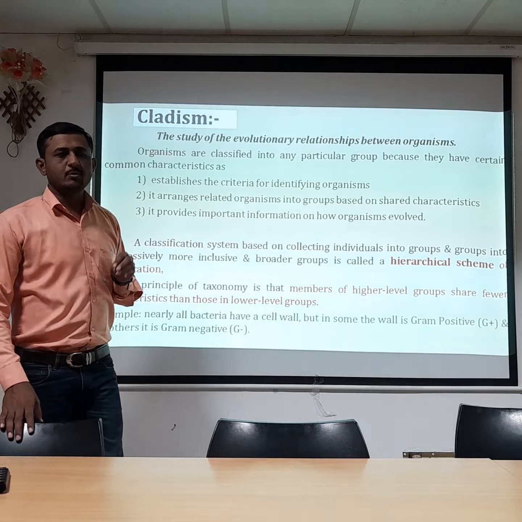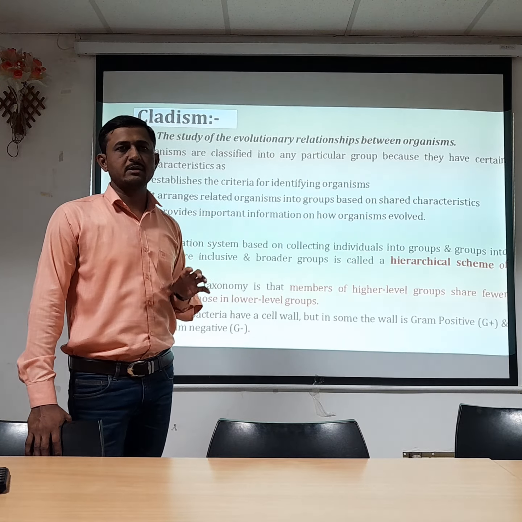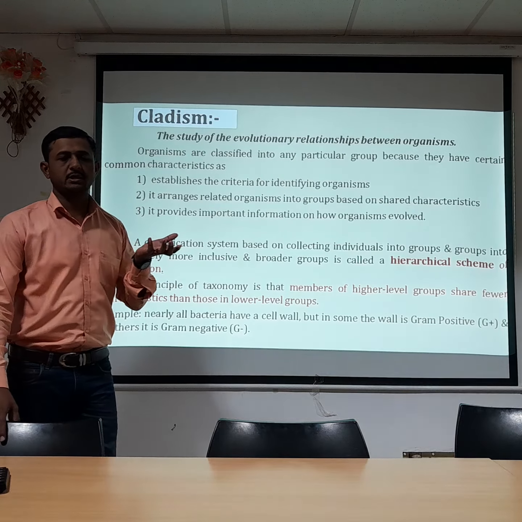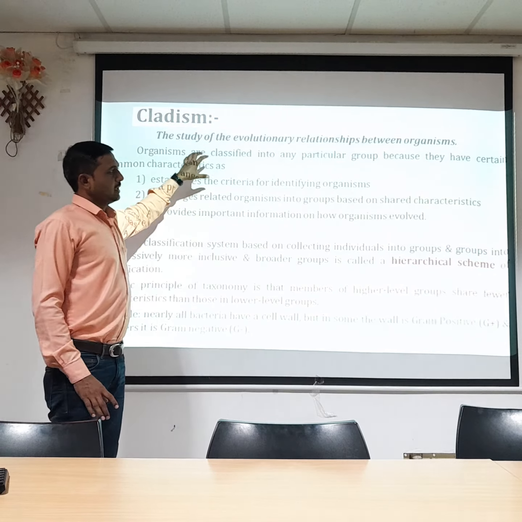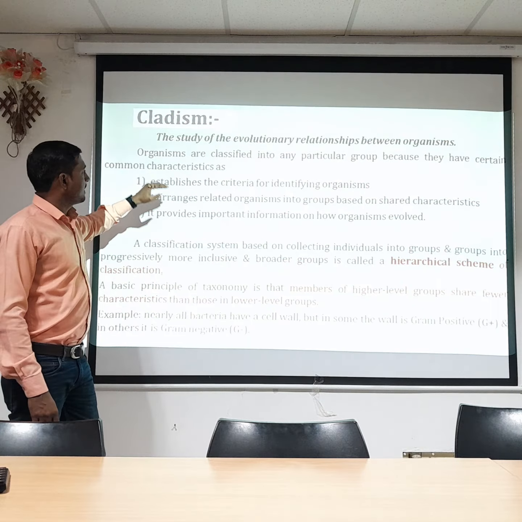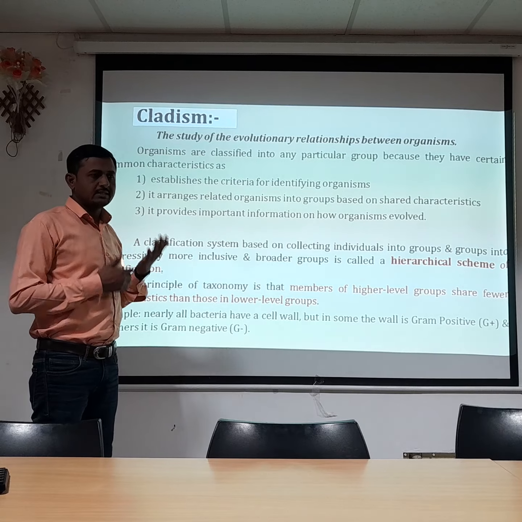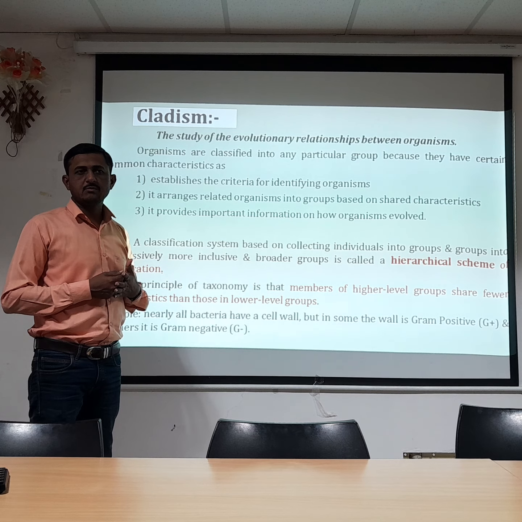If we identify an organism and place it into a group, it has certain common characteristics. They establish the criteria for identifying organisms, and they follow the widely accepted criteria for identification.